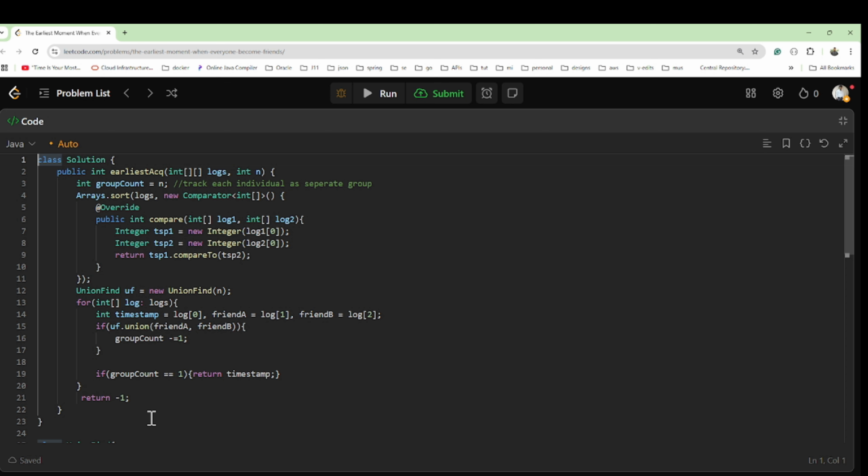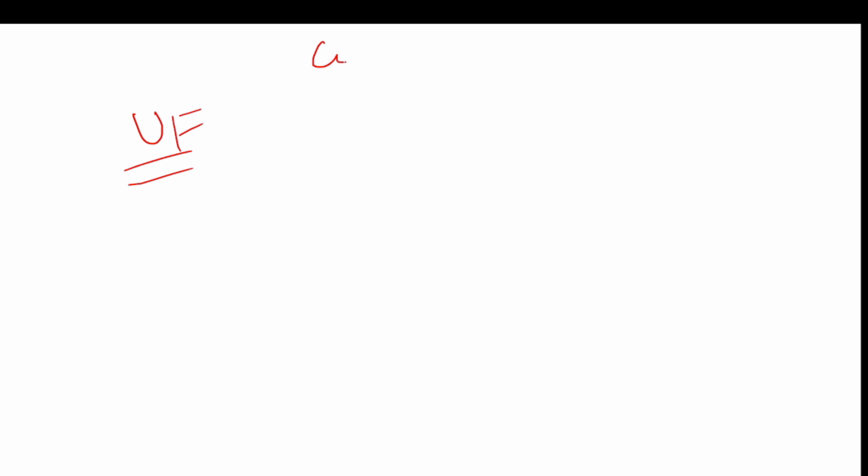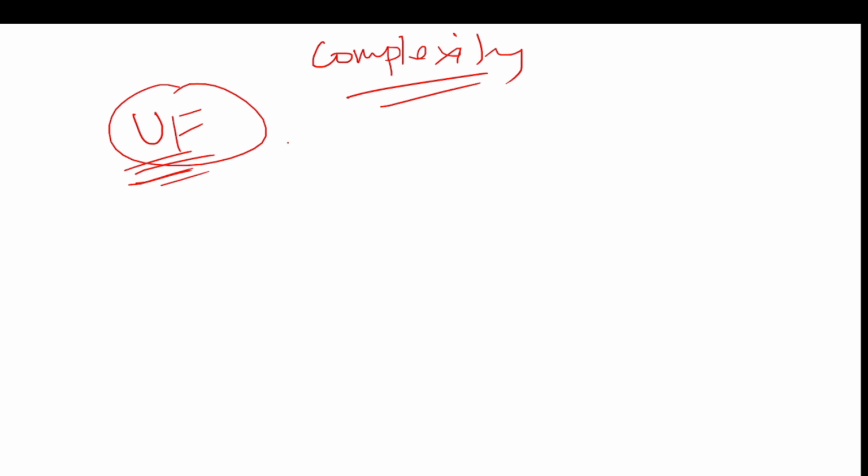So let's continue to understand the time complexity and space complexity, right? So we have time complexity and space complexity. If you are using the UnionFind data structure, right?